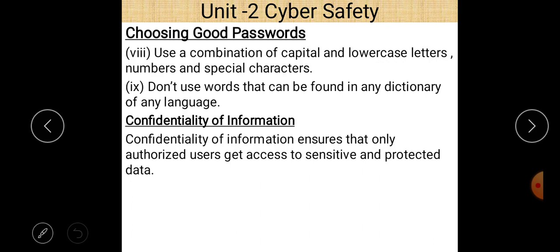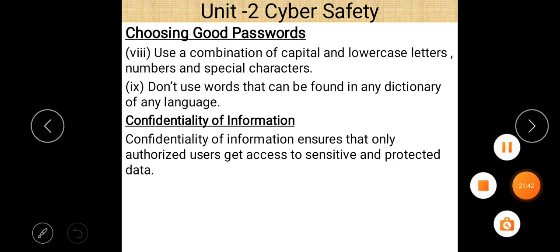And the last point is, don't use words that can be found in any dictionary of any language. Don't use simple words that are part of a dictionary or that anyone can easily guess. These are some good techniques to choose a good password.